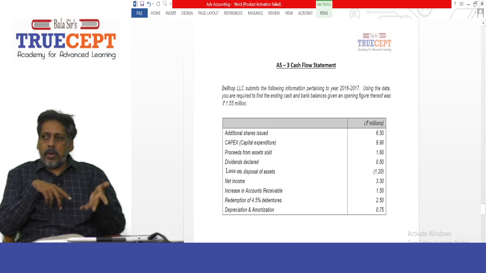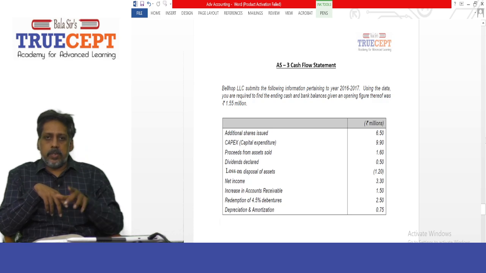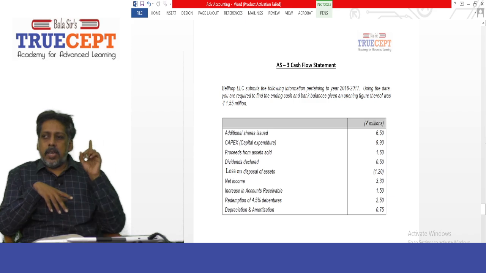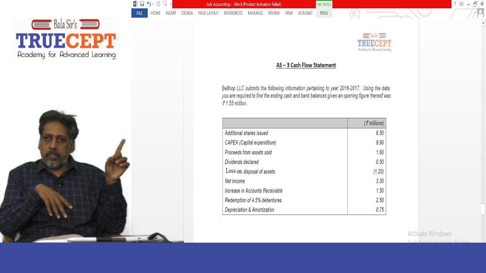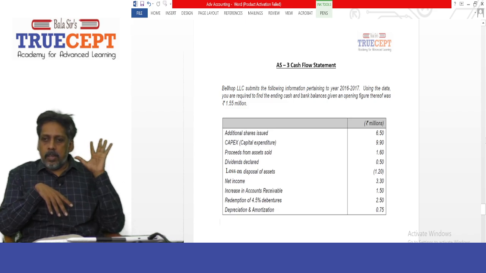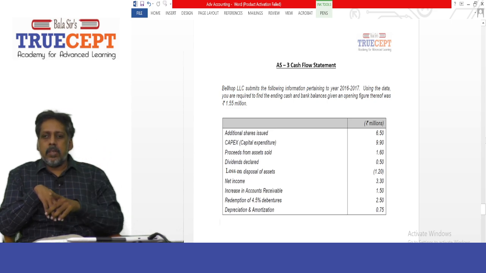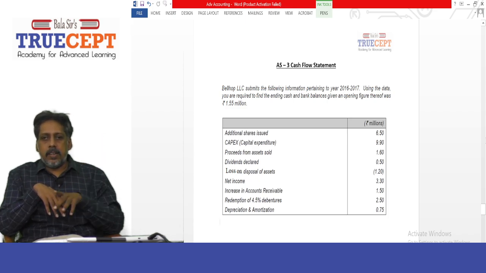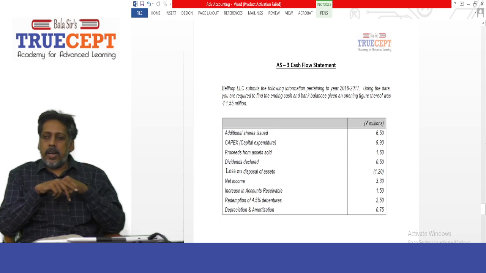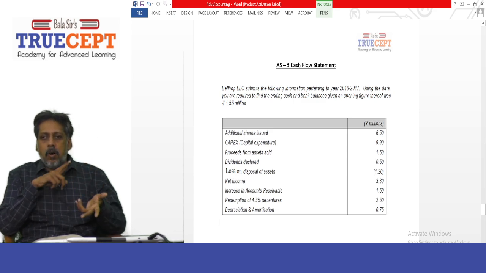Okay, so we shall go ahead and take an example on Accounting Standard number 3 on cash flow statement. Now, I am taking this question from the CA Final practice manual. It is from those days, way back in 2003, 4, 5. So it is those years' examination question. Now, this might come in your Jan 25 CA Inter exam. So let's go ahead and read the question once and take on the solution.